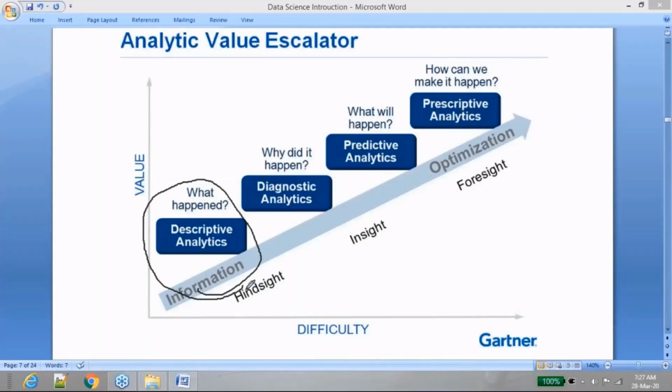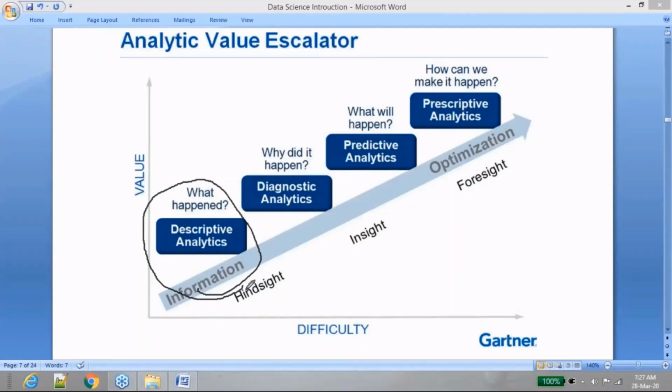Or if the sales has increased, why has it increased? Is it because I have taken a particular celebrity as the host for my product? Is it because of that my sales has increased, or because I have launched a new product? Whatever it is, either good news or bad news, you need to understand why it happened.